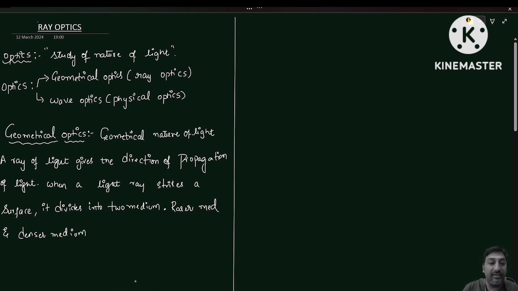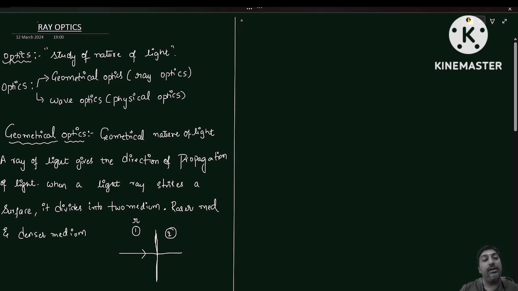Okay, now. Suppose I am considering that here it is an interface. Whenever light rays strike some particular surface, this interface divides it into two media. The first one can be either rarer or denser, and the second one may be denser or rarer. Basically, it divides into two media: one is a rarer medium, and the other one is a denser medium.